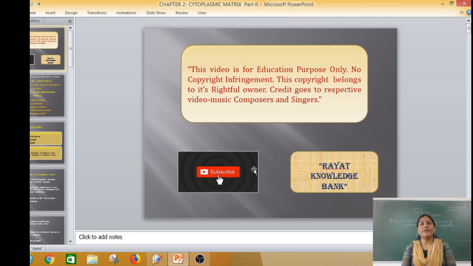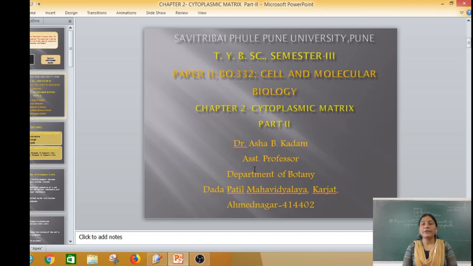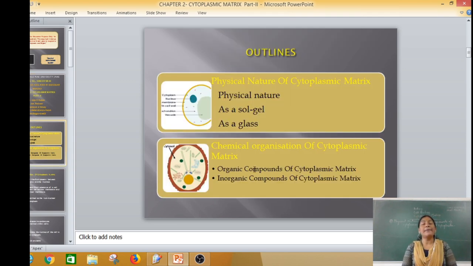In the previous lecture, we learned about the physical nature of the cytoplasmic matrix. Today, we learn the second part of the cytoplasmic matrix, that is, the organic and inorganic content of the cytoplasmic matrix. So, here we learn the paper second, cell and molecular biology. In that paper, the second chapter is the cytoplasmic matrix, and in this one, the second part, we learn the chemical organization of the cytoplasmic matrix.